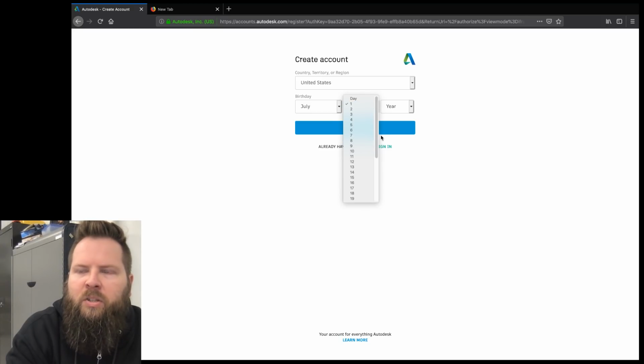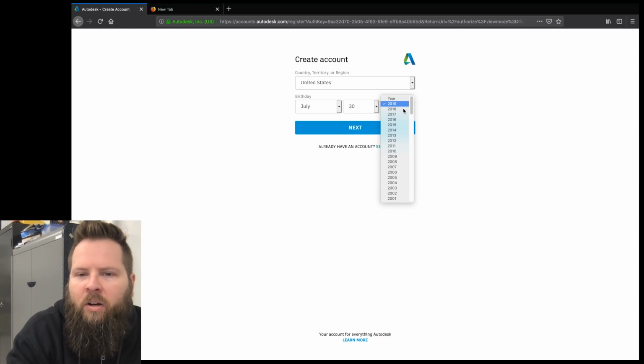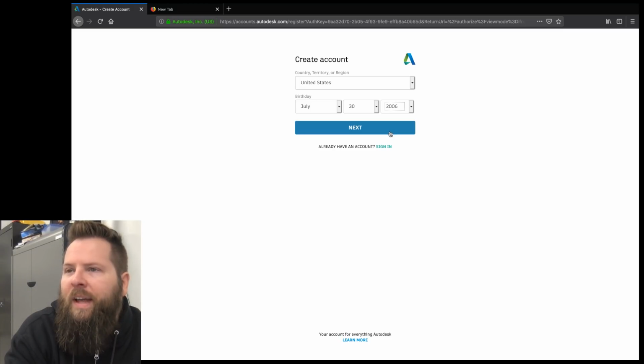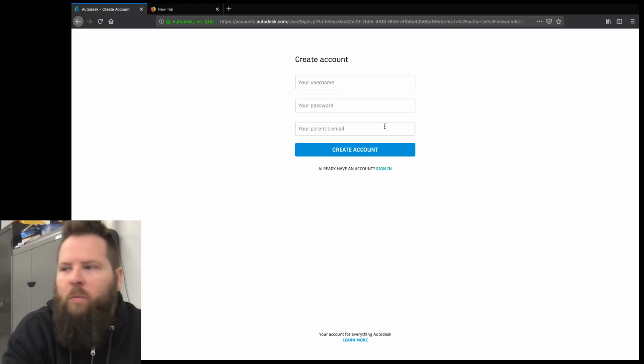Okay. All right, so now the thing about Tinkercad is, with anything online, there's a law. It's called COPPA, the Child Online Protection Act. And COPPA says that if you are 12 years or younger, then you have to have permission from a parent or adult in order to create an online account. So that's why when you guys see this stuff, once you turn 13, you won't need to do this.